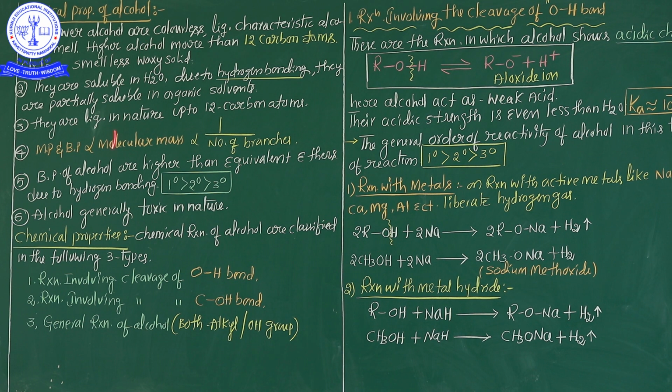Okay students, already in my previous session I completed successfully the introduction part, nomenclature, classification of alcohol, and general preparation methods and industrial preparation methods also. So these are already completed in my previous session. Now we are going to start a very important part: physical properties of alcohol as well as chemical properties of alcohol.